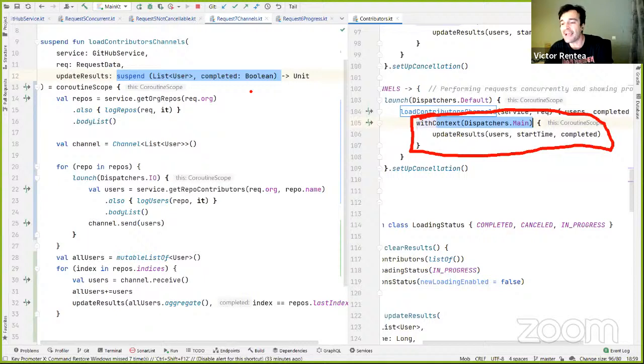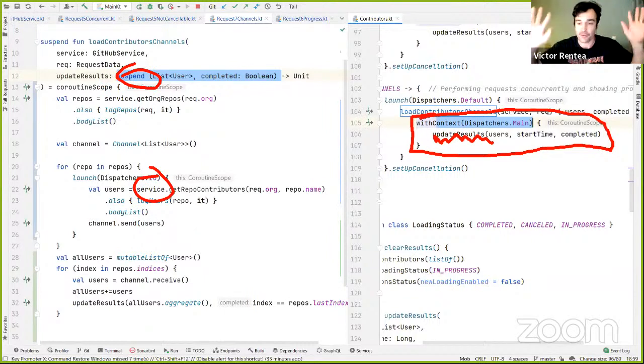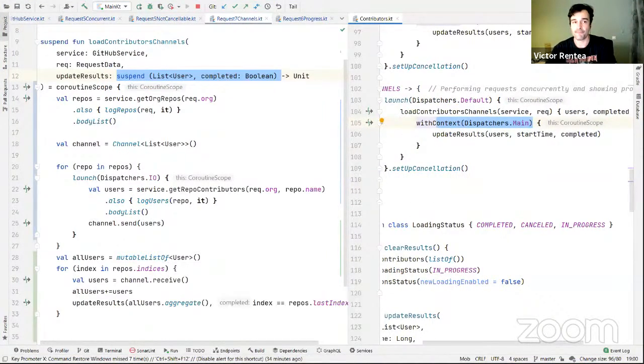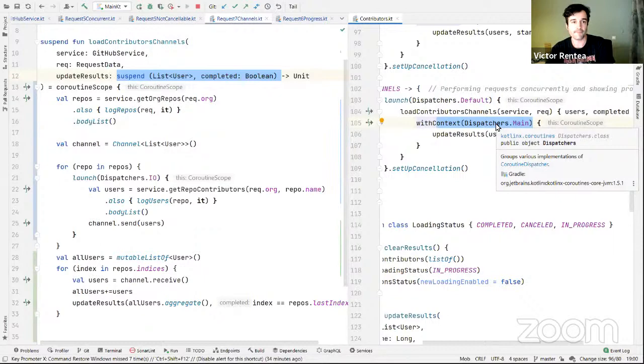You need to move back on the main thread in order to draw the screen. So when I call the function, the thread is switched from wherever I was, in IO or wherever, back on the main thread, which is allowed to touch the screen. Which is super important in Android and any UI applications: not to change the screen, but from the main thread.